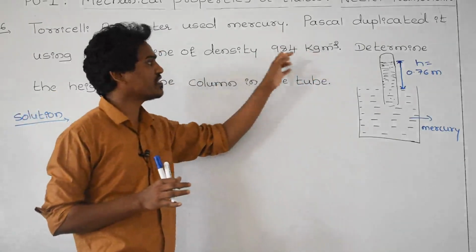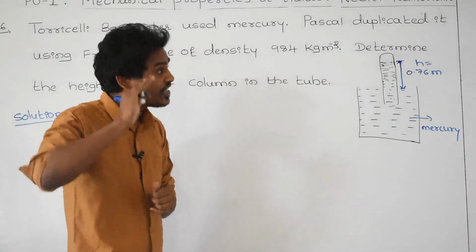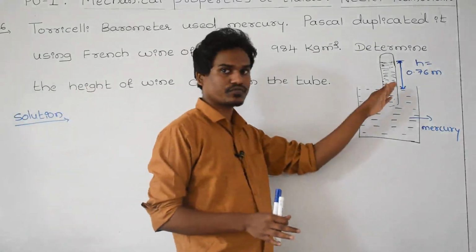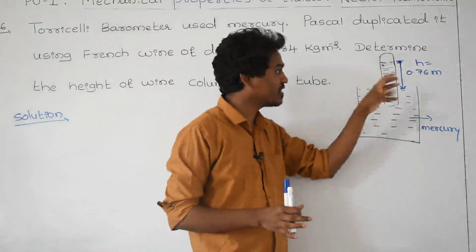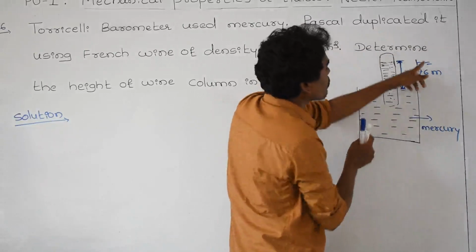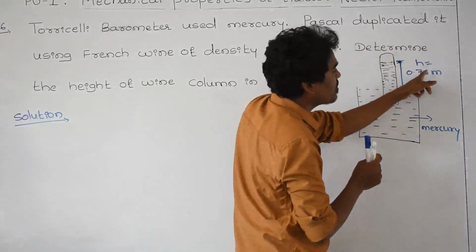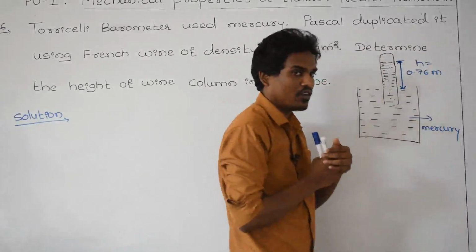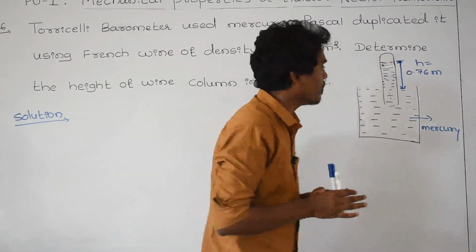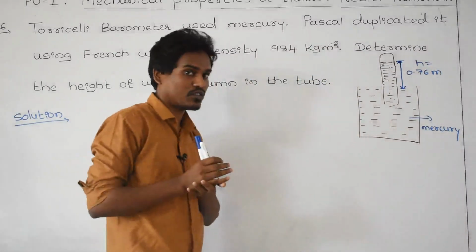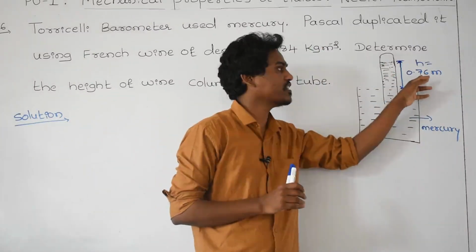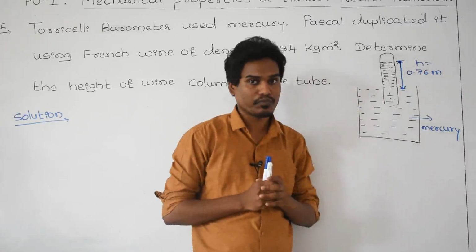And if you use mercury in the device, the height of the column of mercury becomes 0.76 meter or 76 centimeter. If you use the mercury barometer, what is the height of the mercury in the tube? That is 0.76 meter.